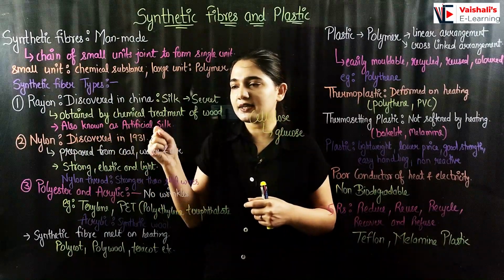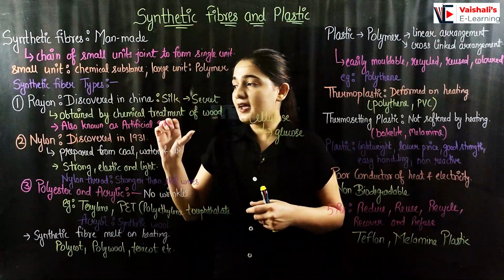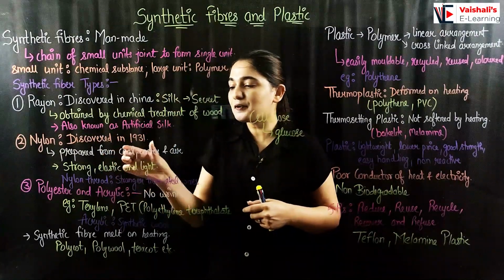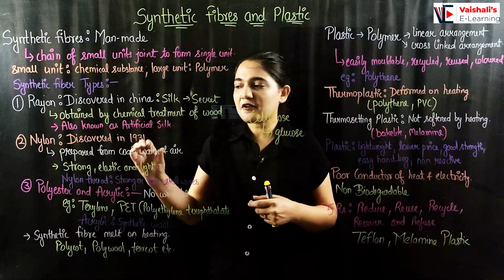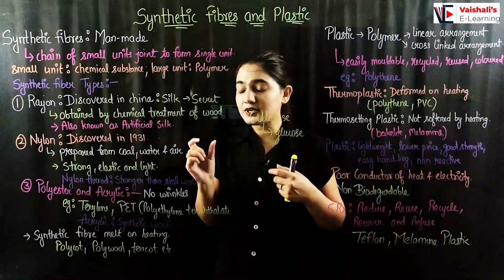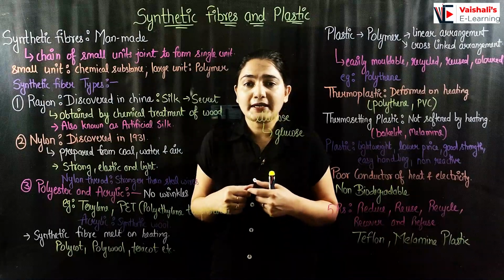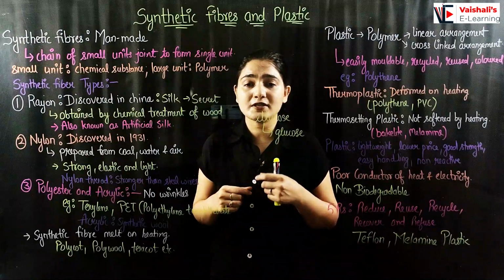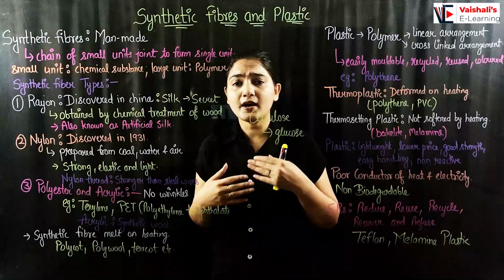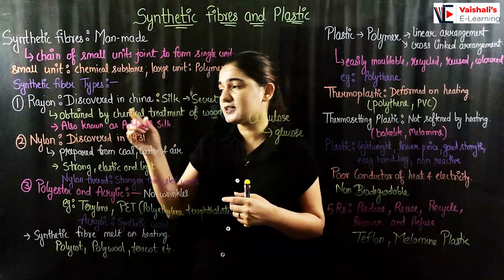Nylon is the next type of synthetic fiber, which was discovered in 1931, and it is a perfectly synthetic fiber because, unlike rayon which was made from wood, it is prepared from coal, water and air. It is strong, elastic and light, due to which it is used in many practical applications like making socks, belts, car belts, car covers, tents, parachutes, and ropes. So a lot of practical applications are there for nylon.